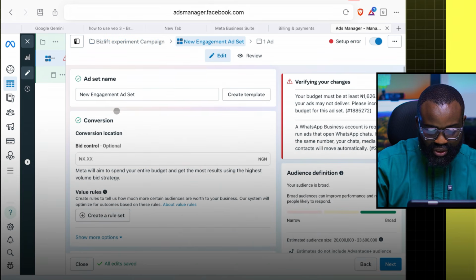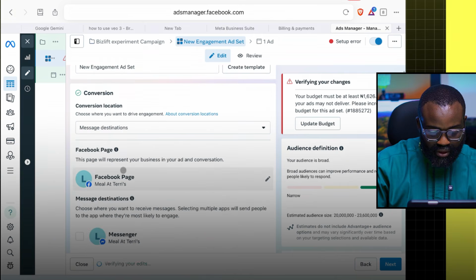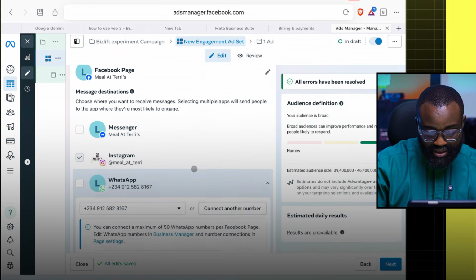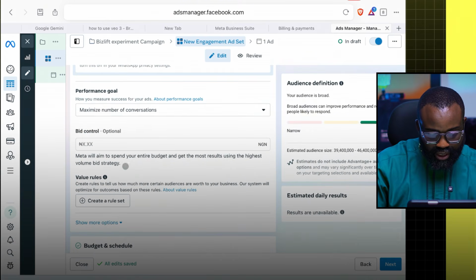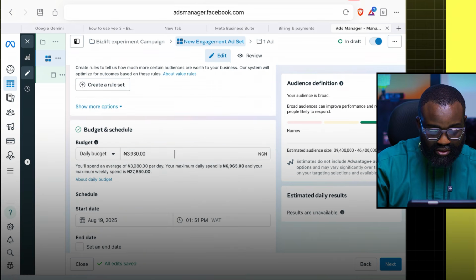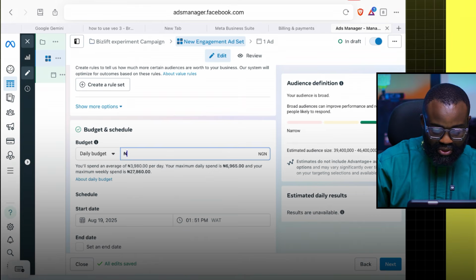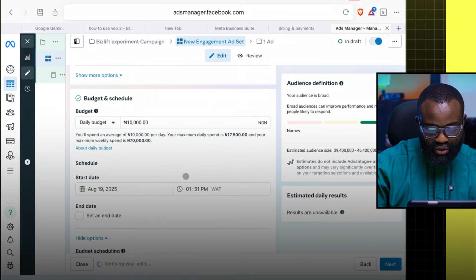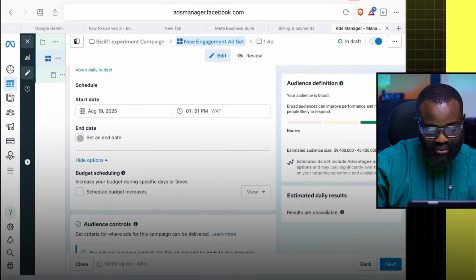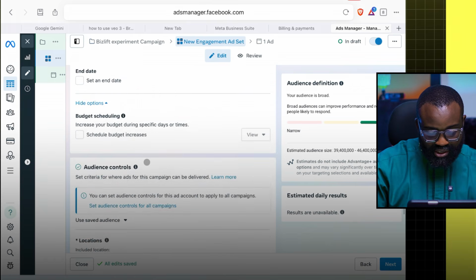The message destination is going to be their Instagram page. So I'm going to be using Meal at Terry's Instagram page as the destination where they will send messages. And maximize number of conversations. I'm going to be using 10,000 Naira daily right here, and I'm going to be doing this for 7 days. I can still leave out the set end date since I already know it's 7 days.